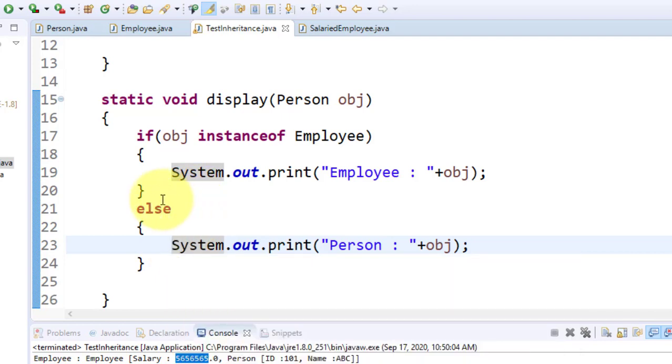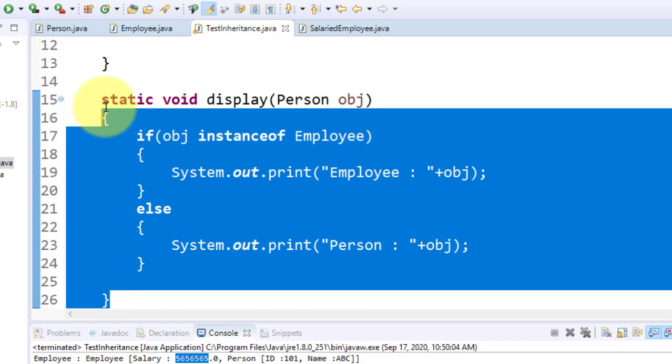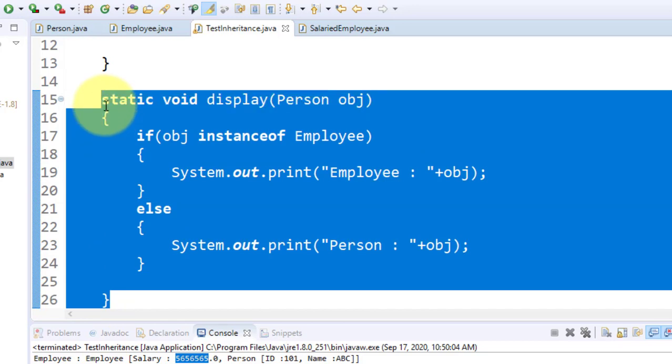So any type of method you can design depends on the type of operations. And if you want to handle multiple objects in inheritance for the same procedure, you have to go with something like this. I hope you understood this. It's a little bit complicated, but it is very important. Everywhere Java performs this, everywhere.